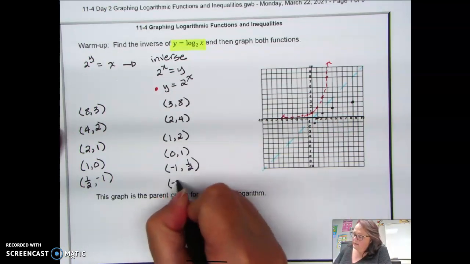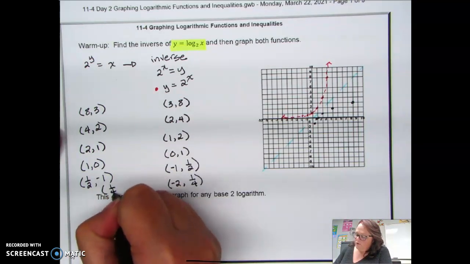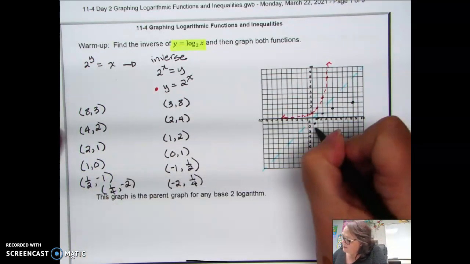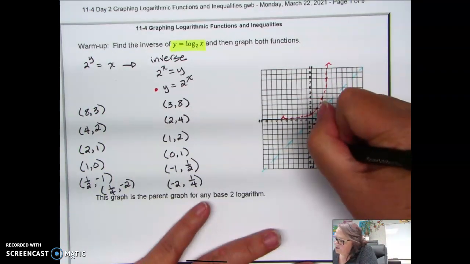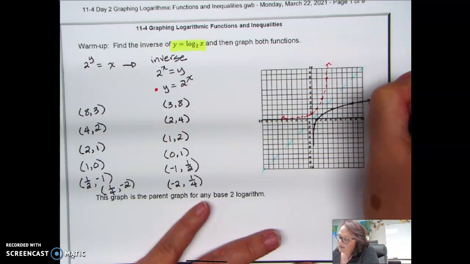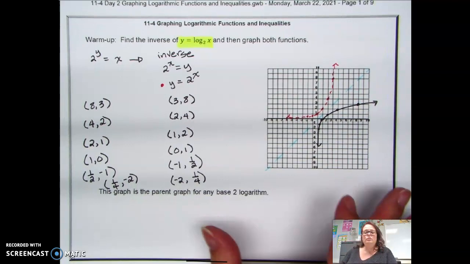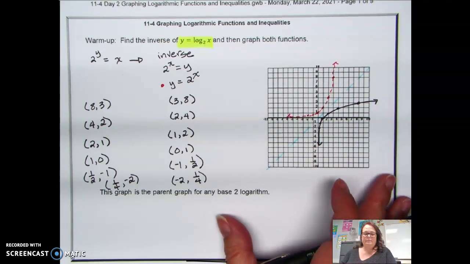And we had a point at -2, 1/4. And so we now have one at 1/4, -2. And so you'll notice I'm going to get closer and closer and closer to that y-axis without actually touching it. And if I folded my paper along that blue line, the two graphs would fall on top of each other.